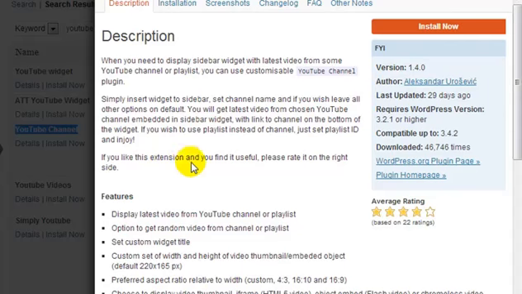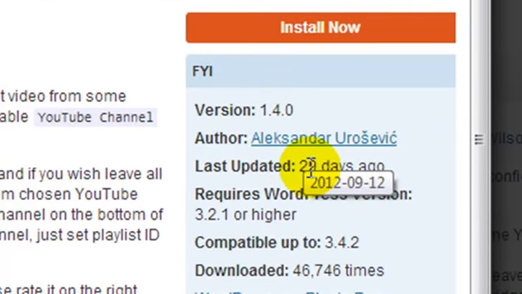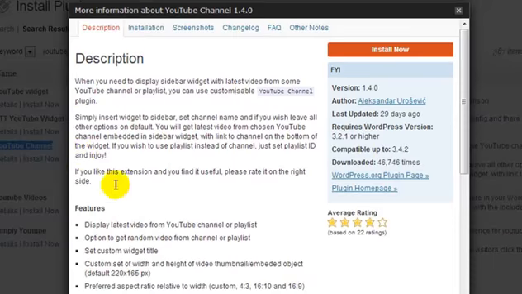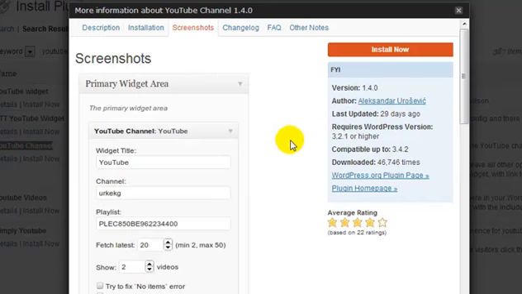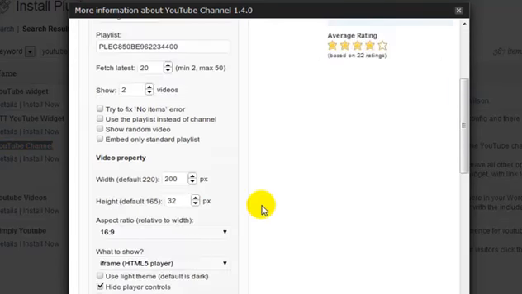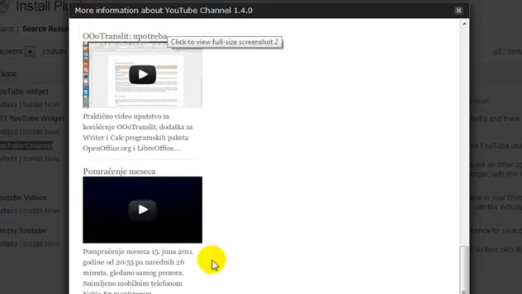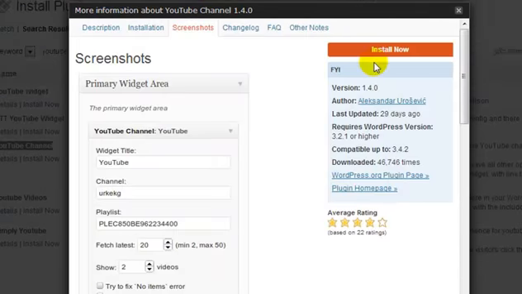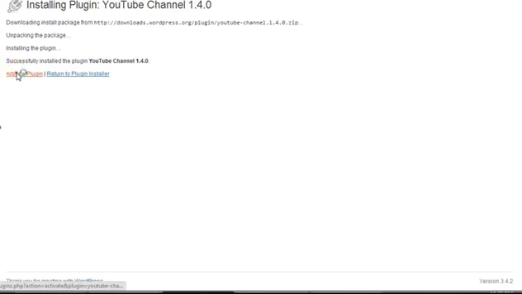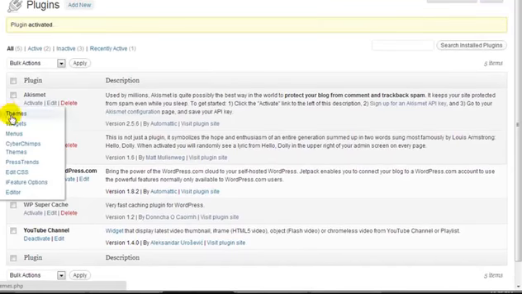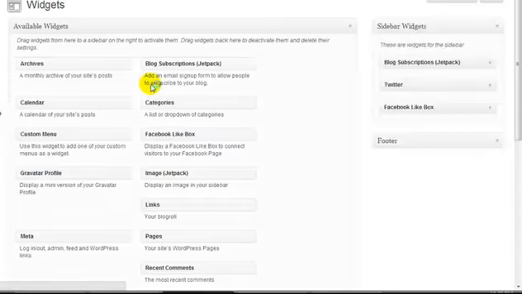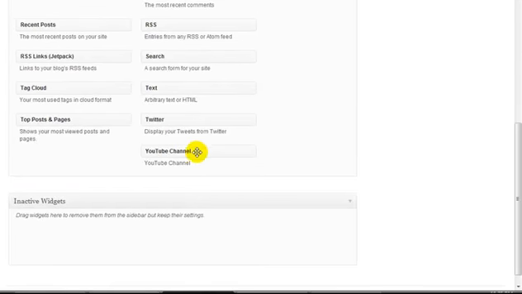And I always recommend you click on the details and make sure it's been updated recently. You know, anything that hasn't been updated within a year, you should be kind of wary of installing this kind of plugin. You can get some details about the plugin and see some screenshots. It's going to tell you, you know, this is how you set it up, and this is how it's going to look in the widget area. So this is the one I want, and I'm going to click on install now, and then I'm going to click on activate plugin.